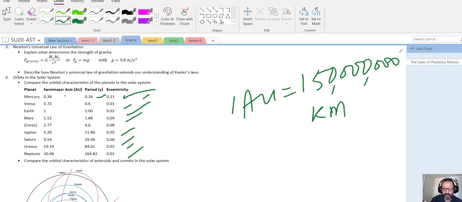So that's one thing. The eccentricity is how close it is to a circle, or how far away it is from the circle. The higher the number, the further away from the circular path it is. So Mercury is a very, very eccentric path because it's a very big number. Venus and Earth, they're eccentric but not that much, okay?